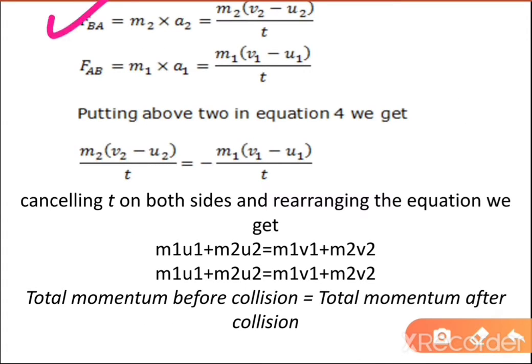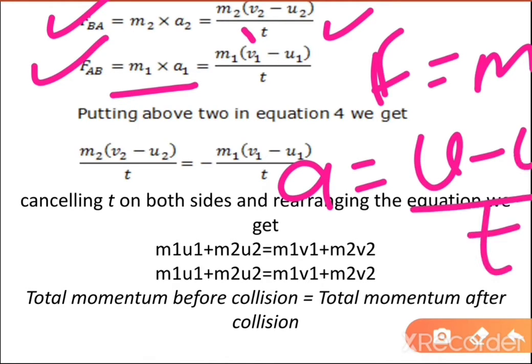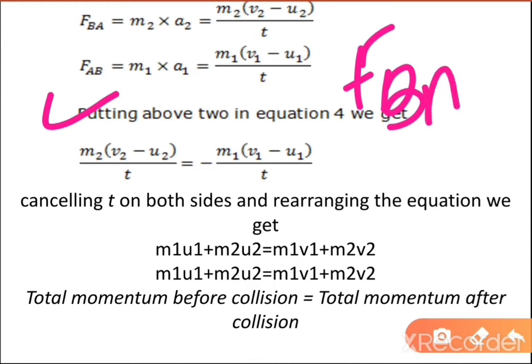FBA is equal to mass into acceleration. From the formula F = ma, and acceleration is change in velocity, that is (v2 - u2) upon t. For FAB, F = ma, and a1 will be equal to change in velocity upon time, that is (v1 - u1) upon t. Putting these two in equation number 4, we get FBA = -FAB. That was our equation number 4.